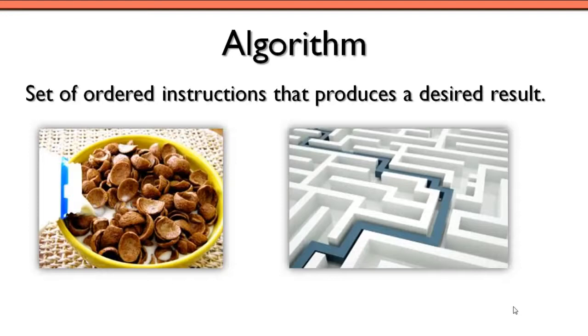So early on, whenever you're learning how to program, you are going to spend a lot of time trying to figure out the syntax and maybe solving different errors that pop up from the way you've coded something. But later on, once you become proficient at a particular programming language, where you'll spend most of your time is in designing and developing the algorithm before you actually implement that algorithm in a specific language. So algorithms are language independent, doesn't really matter. We can just work it out on a sheet of paper before we actually go and start coding something up. So that's the basic idea behind an algorithm, set of ordered instructions that produces a desired result, or we could simply just say a recipe.